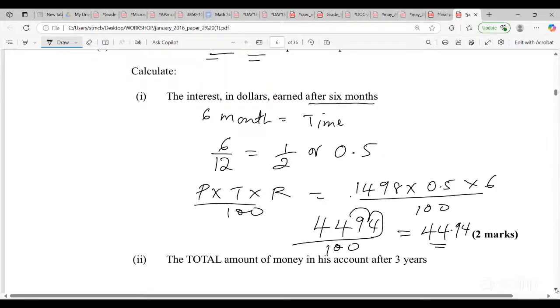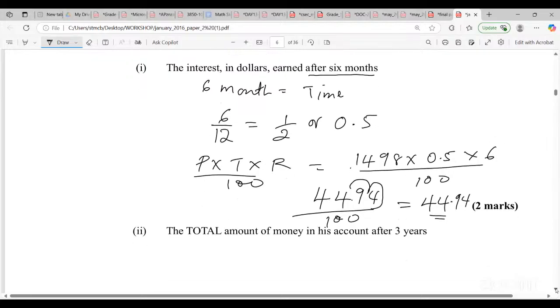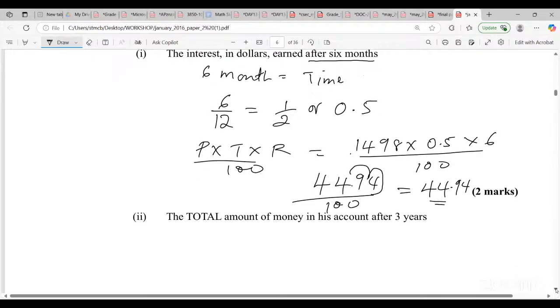All right. The next one says the total amount of money in his account after 3 years. I want you guys to try them. Remember, we know the exam is shortly. So go ahead and try.